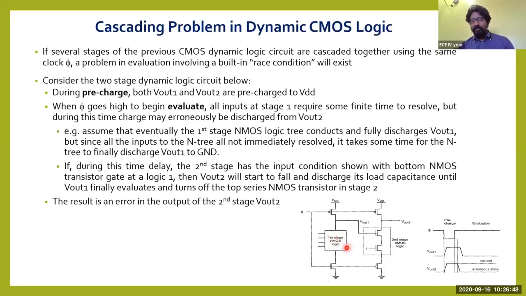Before the logic inside the first stage gets activated, the capacitance in capacitor 2 will completely discharge, evaluate, and turn off the top series NMOS transistor in the second stage. The result is an error in the output of the second stage. This is an erroneous output; actually, the output has to be in this way. So this is regarding the problems which occur in cascading. We should be very careful, and to avoid these timing delays we are supposed to supply some clocking networks. Again, different methods are there to remove the delays.